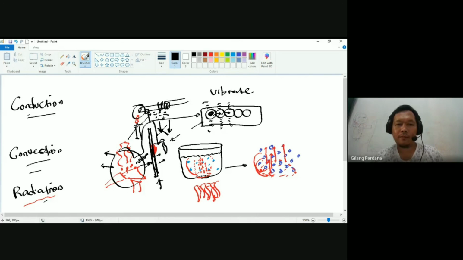All right. So those are the three ways heat energy transfers to other places.